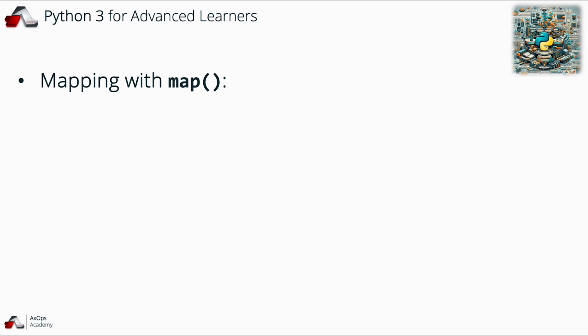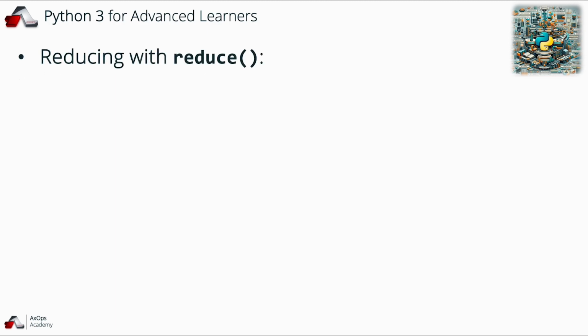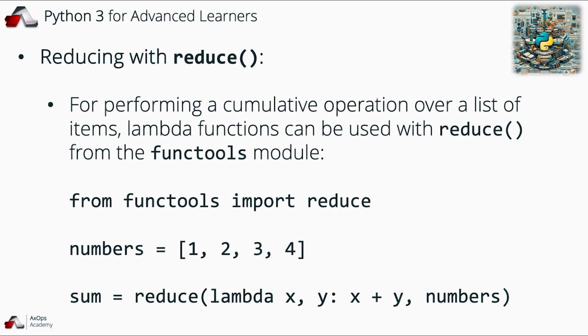In the case of mapping with the map function, Lambda functions can be used to apply a transformation to each element in a list. And when reducing with the reduce function for performing a cumulative operation over a list of items, Lambda functions can be used with reduce from the functools module, as expressed in this example over here, where we're importing the reduce method from the functools module. We're defining a list called numbers, with numbers ranging from 1 to 4, and we're calculating the sum by conducting a reduce operation where the function is defined by a lambda with 2 inputs.